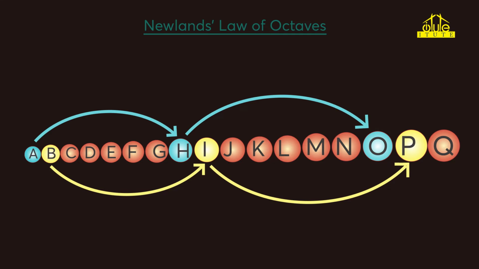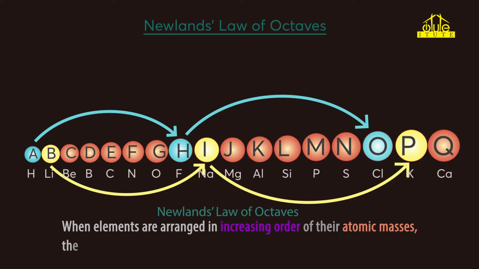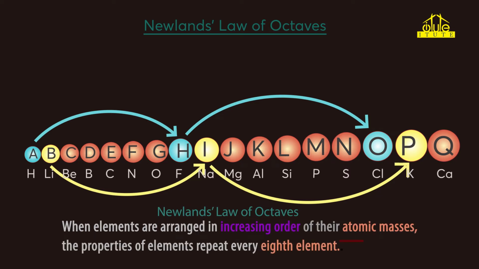So, due to this periodicity in the properties of elements, Newlands proposed Newlands' law of octaves, which states that when elements are arranged in increasing order of their atomic masses, the properties of elements repeat every 8 elements.